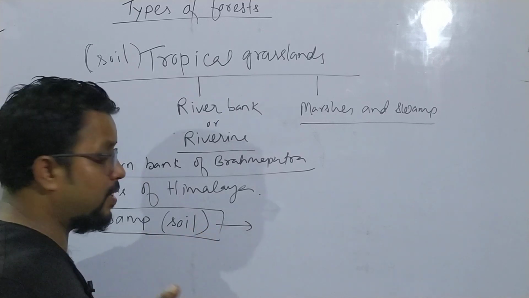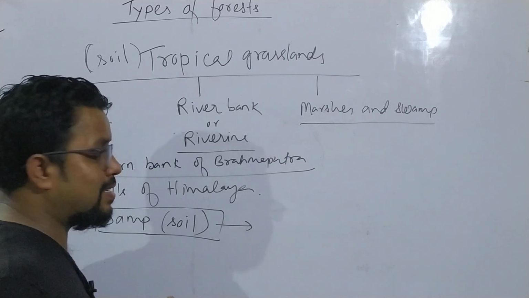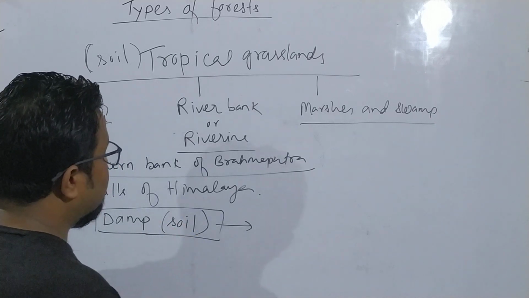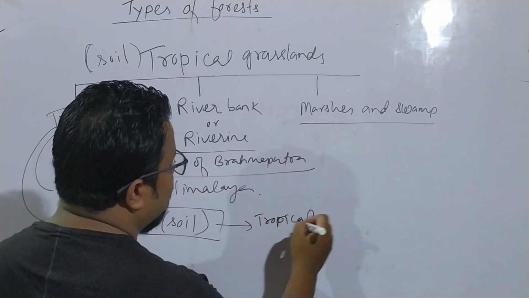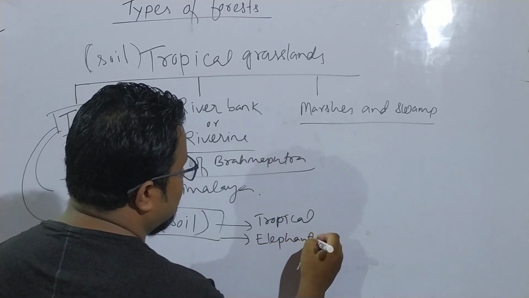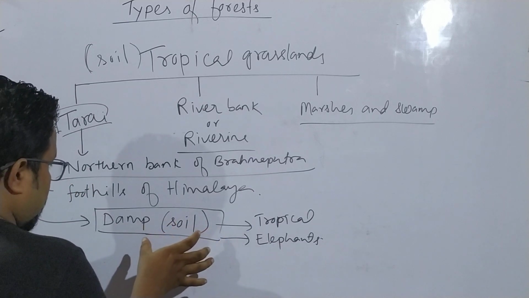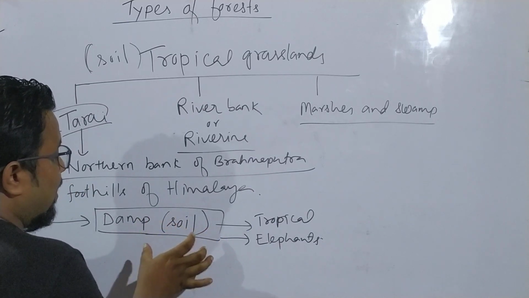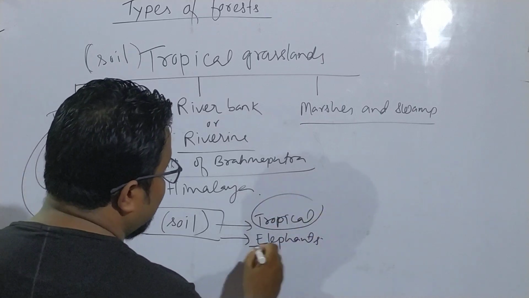Trees are not available because in the damp soil roots cannot hold the soil. So trees are not available here. Only the tropical grasslands are available, and these grasslands are also called elephant grasslands, because the height of these grasslands is very high. Only the dampness of the soil is the favorable condition for tropical grasslands, or you can call it elephant grasslands.